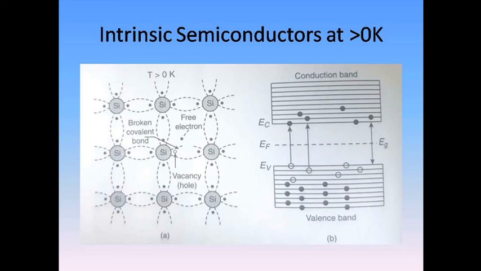Now, whenever we look at the charge transport phenomenon by drift and diffusion, the charge transport in a semiconductor, whether it is an intrinsic semiconductor or an extrinsic semiconductor, is due to the electrons and holes. So this is the brief introduction we have for the intrinsic semiconductors.